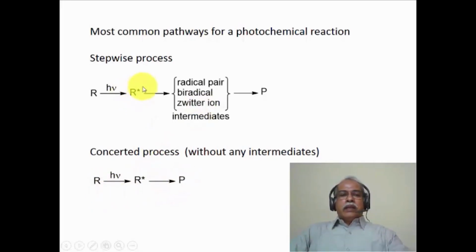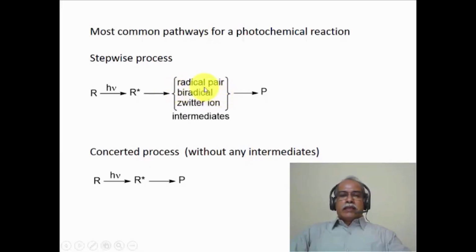Now, when the reactant goes to the product, it can go through a radical pair where two radicals are formed simultaneously, or it can form a biradical. Biradical is essentially two radicals on the same molecule at two different centers. If they are separated by n number of atoms, then you call it a 1,n biradical. If it is separated by three atoms, in general it will be a 1,3 diradical. If it is separated by 4 atoms, it will be a 1,4 diradical, and so on.